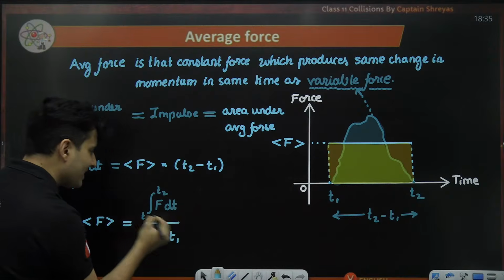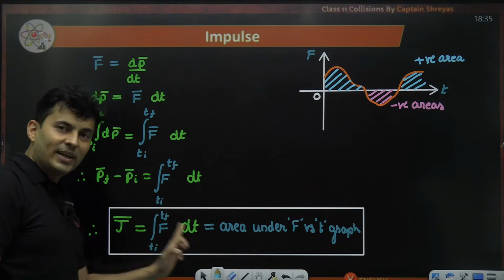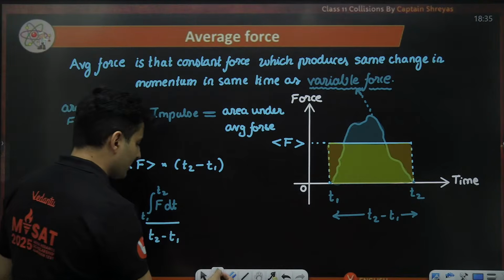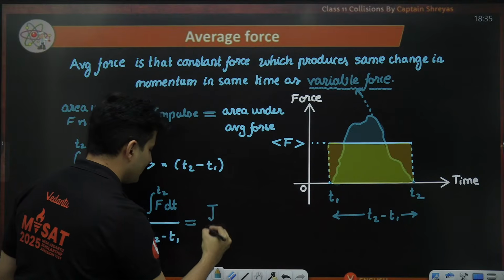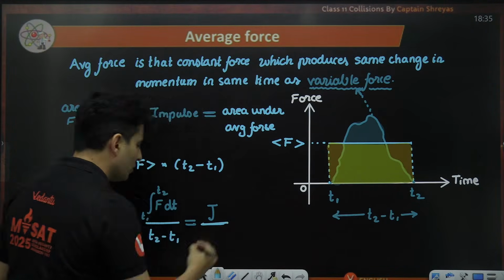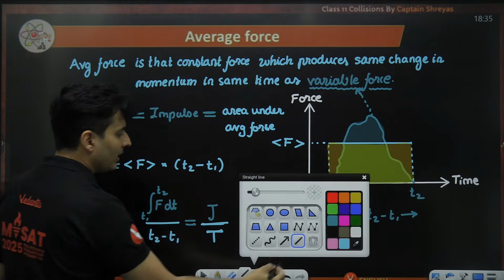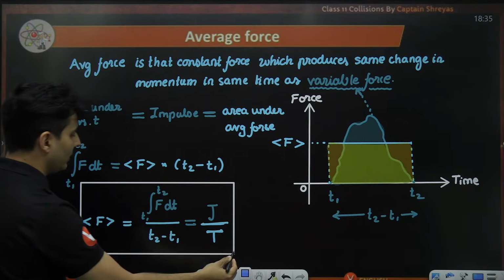But what is this integration of force with time? It is called impulse. Do you remember it? So might as well write this as impulse, and here you put the time interval. That is going to give me the average force value.